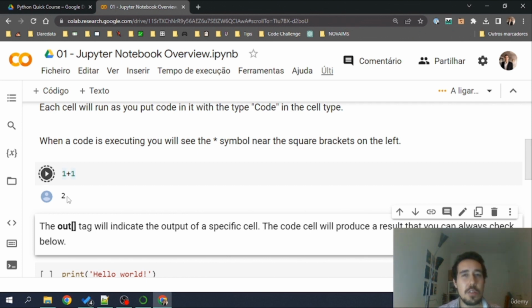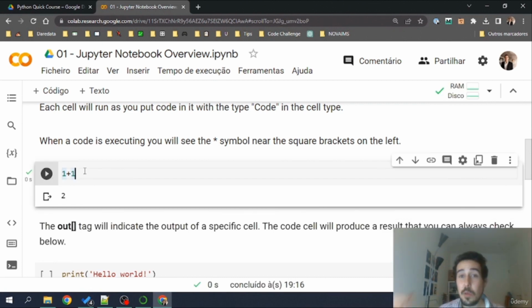Don't worry too much about this because we'll go through this in more detail in our Jupyter Notebook overview, in terms of the notebook environment. The most important thing is that you understand that you can also use this way on the cloud to run code. You don't need to have Anaconda installed at all to run code here on Google Colab.